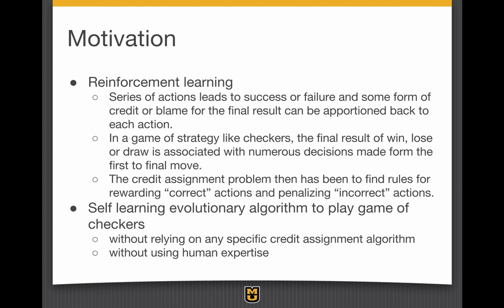Reinforcement learning. Efforts in machine learning have often been aimed at reinforcement learning, where a series of actions leads to success or failure, and some of the credit or blame for the final result can be traced back to each action. In a game of strategy, such as checkers, the final result of win, lose, or draw is associated with numerous decisions made from the first to the final move. The credit assignment problem then has been to find rules for rewarding correct actions and penalizing incorrect actions.